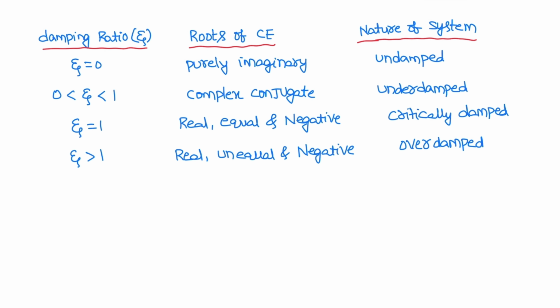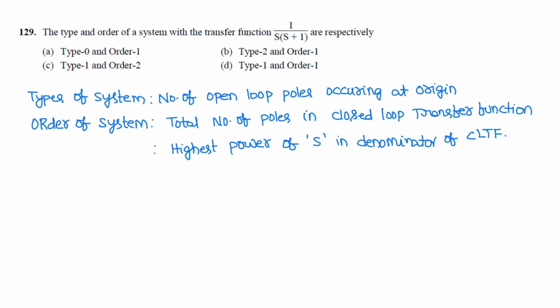Next question. The type and order of a system with transfer function 1 by s into s plus 1 are. The type of the system is the number of open loop poles occurring at the origin. For the given transfer function, the number of open loop poles at the origin is only 1, so 1 by s is an open loop pole. So the type of the system is 1.